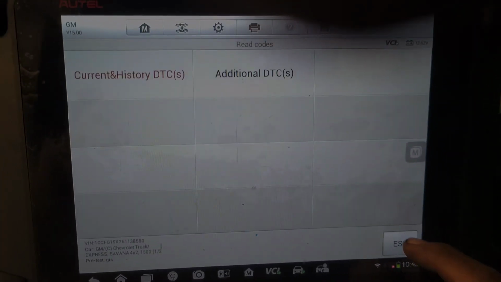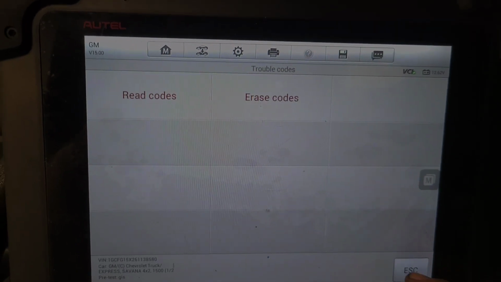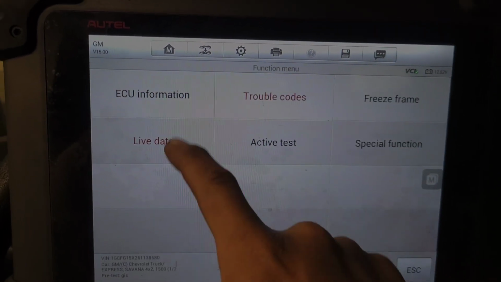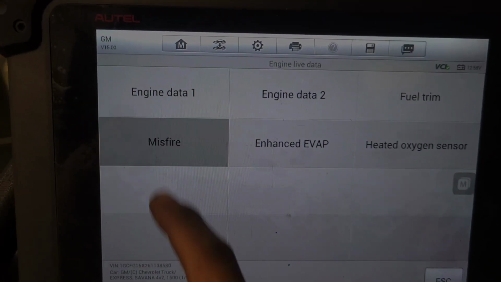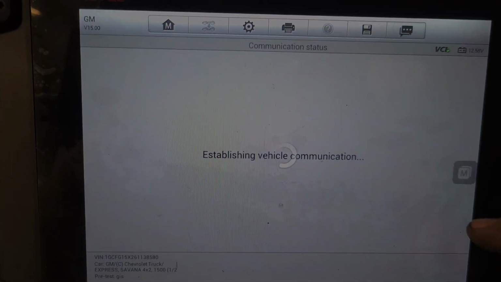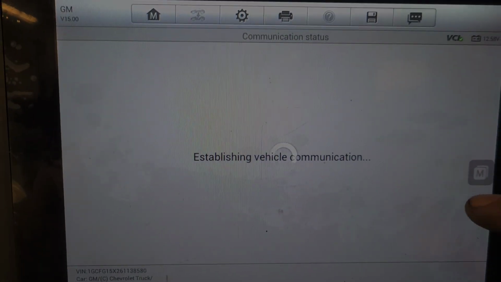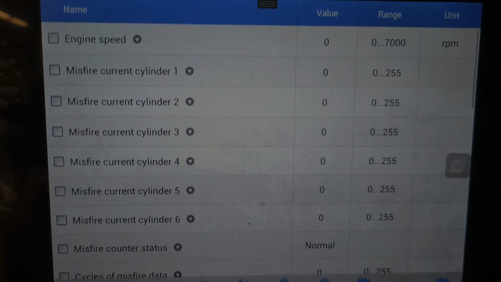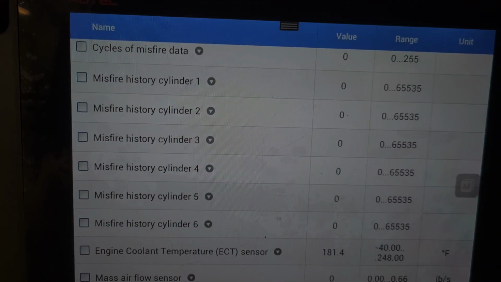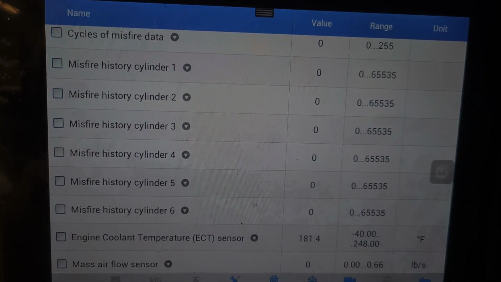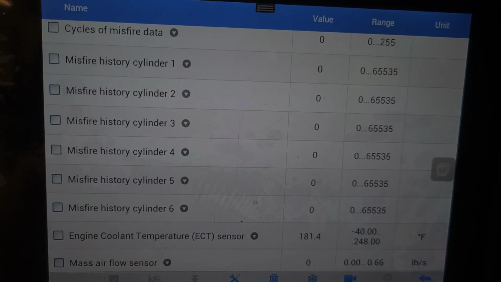Now if we go back to the data display, straight to live data, misfire data, this history gets erased, so you no longer see history.